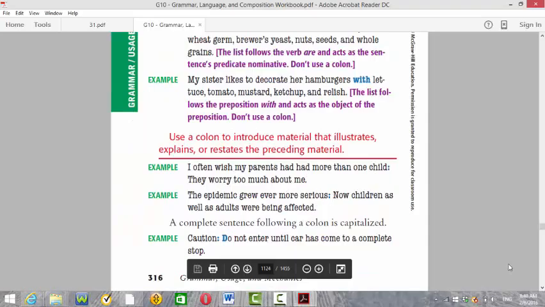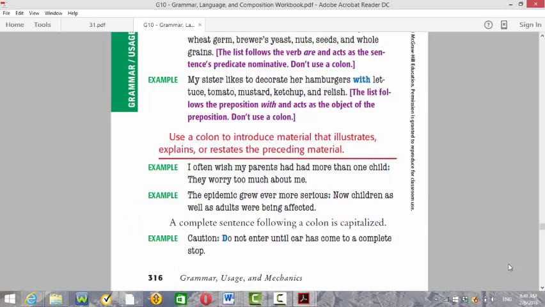The other rule for using a colon is to introduce material that illustrates, explains, or restates the preceding material. What does that mean? Look at the example here. I often wish my parents had had more than one child: they worry too much about me. The second part of the sentence here is an explanation for what's before. It's more like when you're using the semicolon between two independent clauses. I think it's the same way. So it's either or.